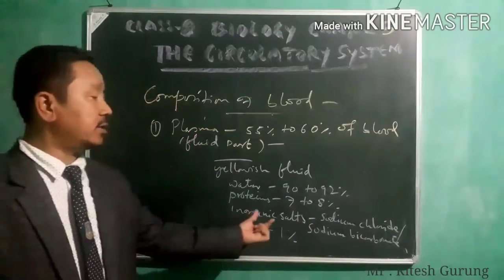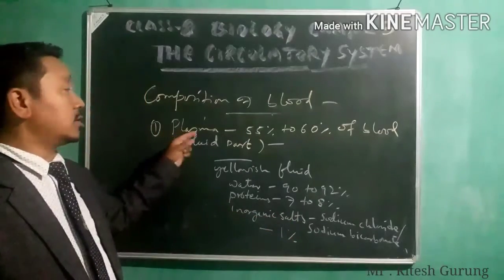See, inorganic salts are also present in the composition of plasma.